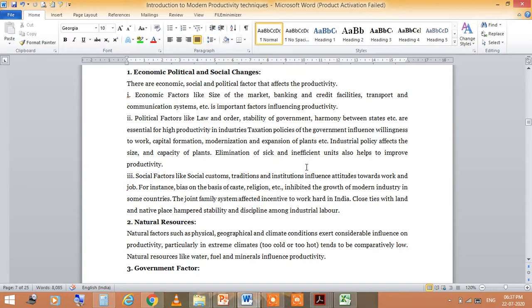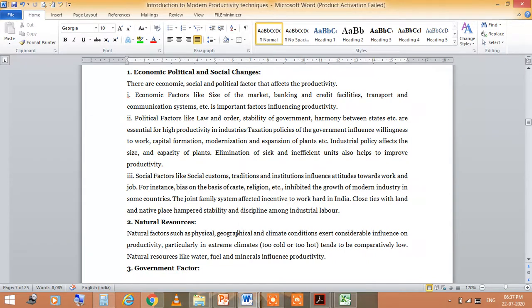Political factors like law and order, stability of government come in this. The third one is the social factors, like social customs, traditions and institutions that influence attitude towards work and jobs, like bias on the basis of caste, etc.